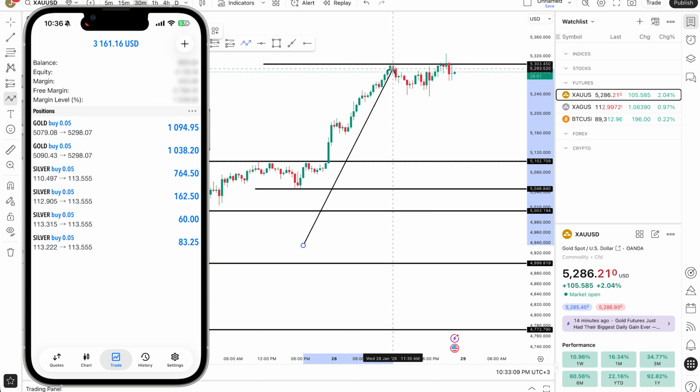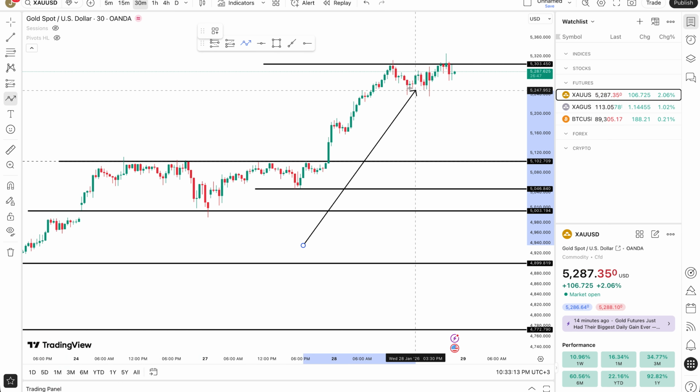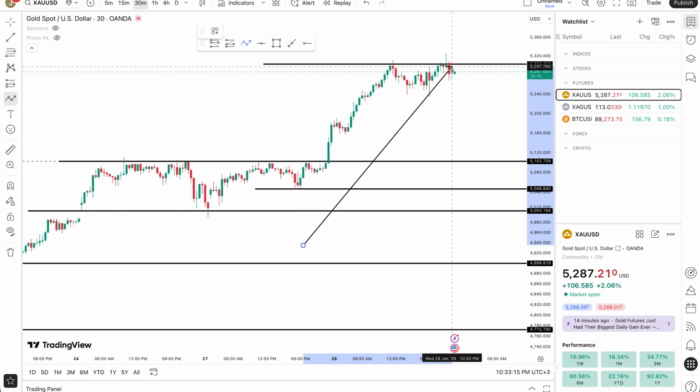I think I'm going to close this out right now because it made a new resistance level up here. And yeah, we have a bunch of sellers up here. Price is struggling to go any higher. So I'm going to close out my trade and I'm going to call it a day.